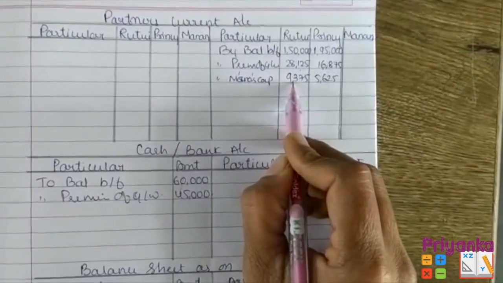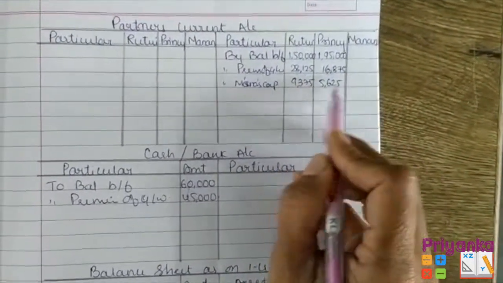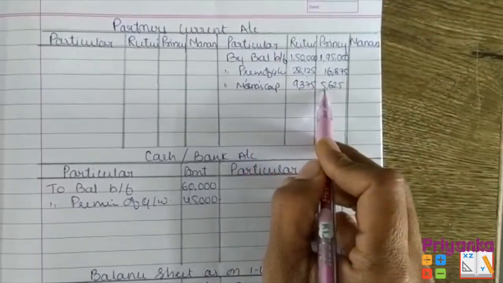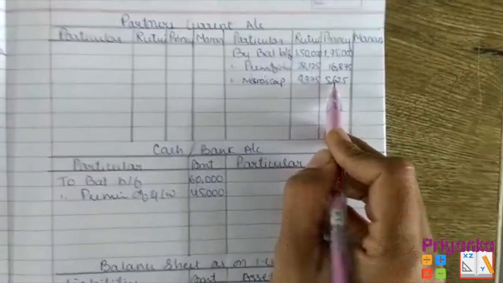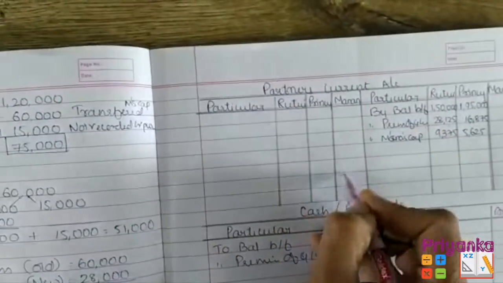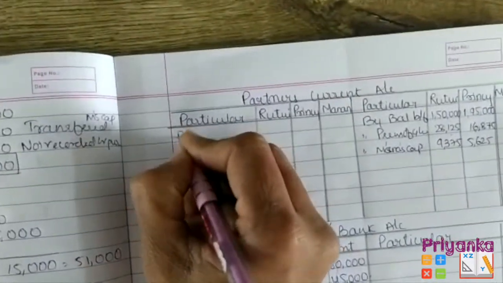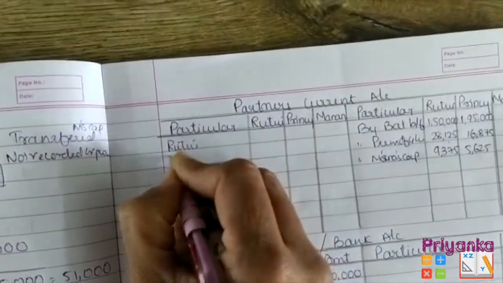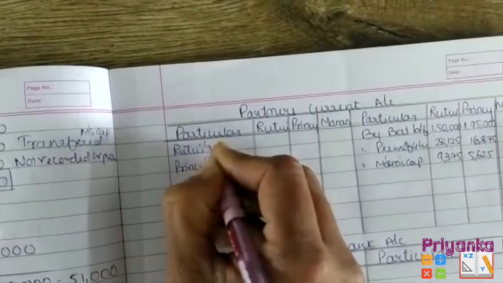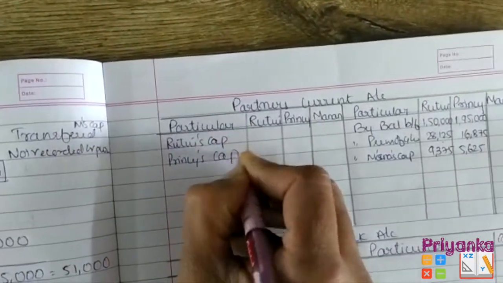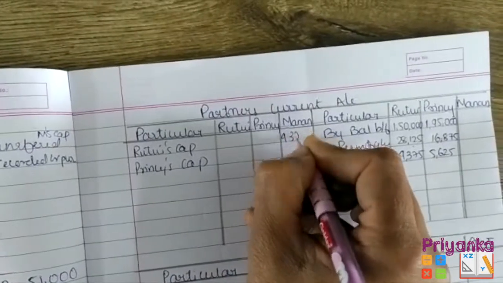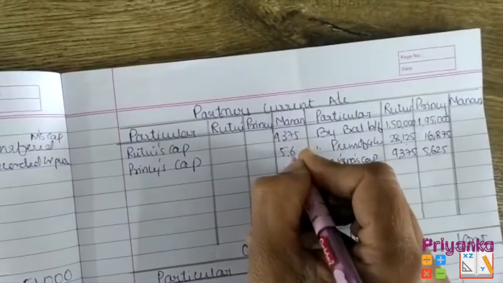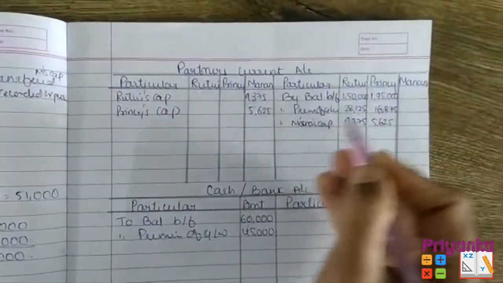Then the remaining 15,000 has to be distributed from Manan's capital. So here I wrote Manan's capital and distribute to Rutvi and Princey, and the same will be removed from Manan's, that Manan is giving to Rutvi and Princey, with the same 9,375 and 5,625, which has been given from Manan's capital.